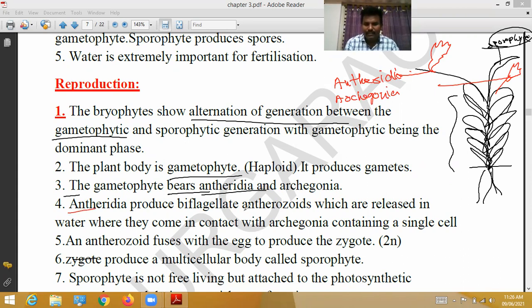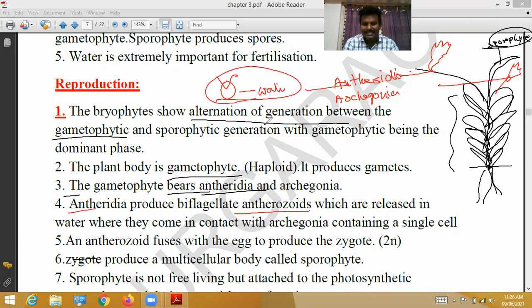Antheridia produce biflagellated antherozoids. Biflagellated means two flagella are there. Those antherozoids are released into the water, where they come in contact with the archegonia.